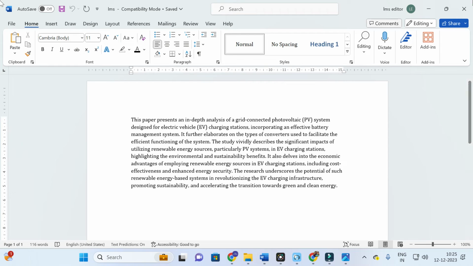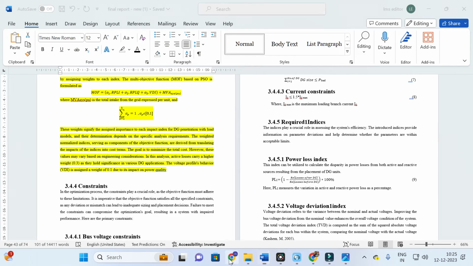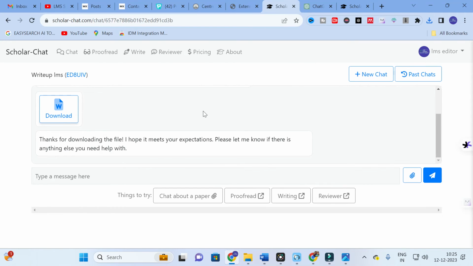So like that, automatically your content will be generated, that is, your abstract will be generated. So you can make use of this option to generate a better abstract using this Scholarchat. This will be one of the best options where you can get a better understanding about the Scholarchat.